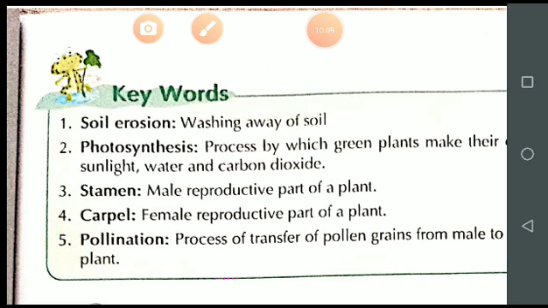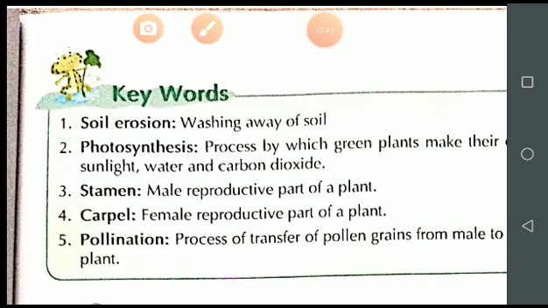So when the pollen sticks to the stigma, then through this long tube known as the style, the pollen grains enter into the ovary, and what happens here? Here fusion of male gametes and female gametes takes place. Is it clear?